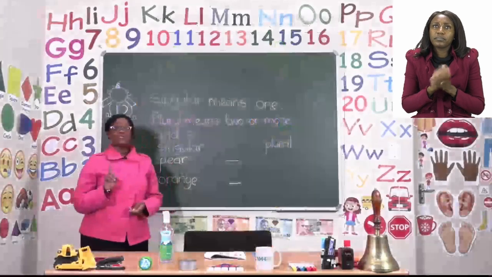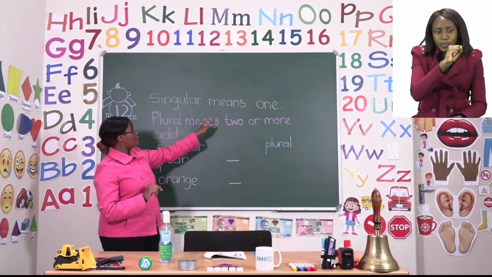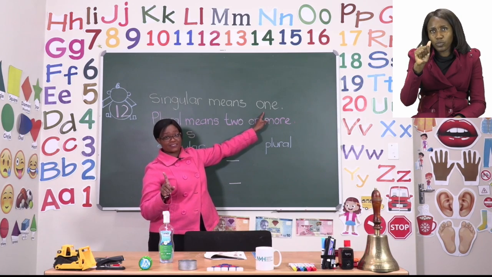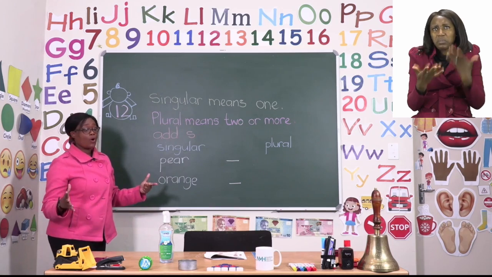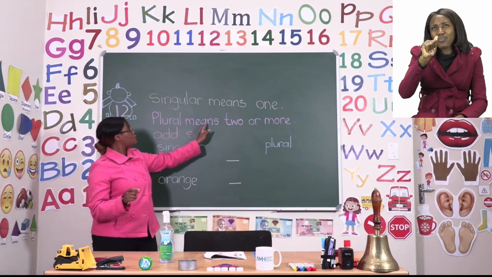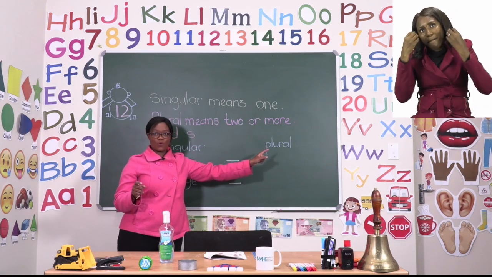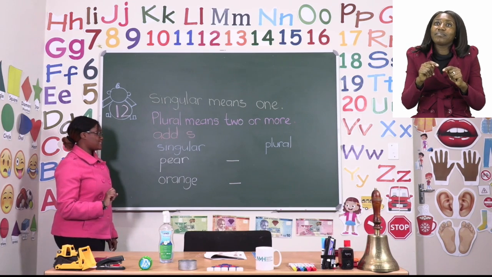Remember, when it is one, we say that it is singular because singular means one thing. But when they are now two or more, it changes to a plural. Plural means two or more. So we're going to try and change two words in our exercise.